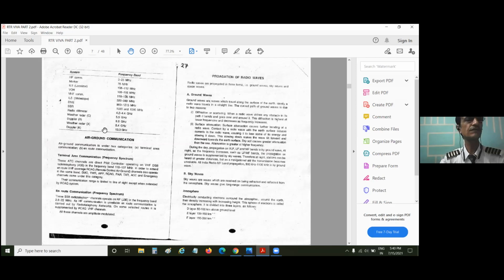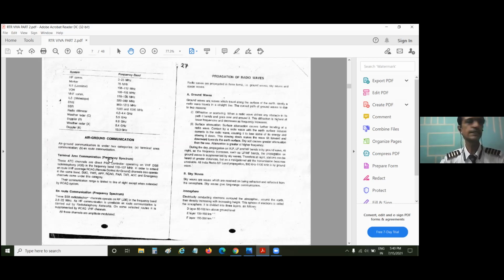Different systems of navigation like VOR, ILS, DME, radio altimeter and radar. All in all, these navigational and surveillance equipments can use these frequencies, because they travel a very great distance and they are very powerful. They are free from any type of interference and any type of terrain effects. So that we'll discuss when we are doing modulation.